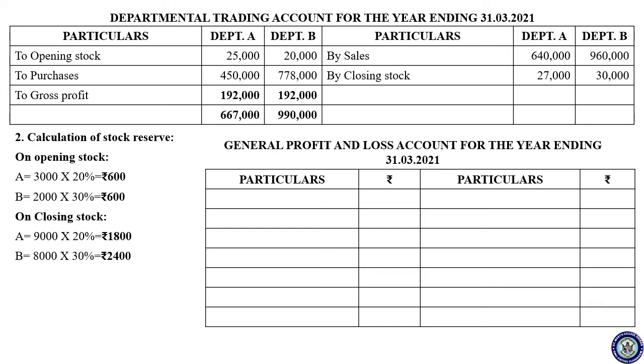Okay. So first you have to take the gross profit. Listen, if you have prepared the departmental trading and profit and loss account, then while preparing the general P&L account you have to take by net profit, because the departmental trading and P&L account was already prepared in the previous problem. But in this problem we prepared only a departmental trading account. So it is by gross profit, because we have not prepared the departmental profit and loss account. So we stop at gross profit, right? So that needs to be brought down in the general P&L account.